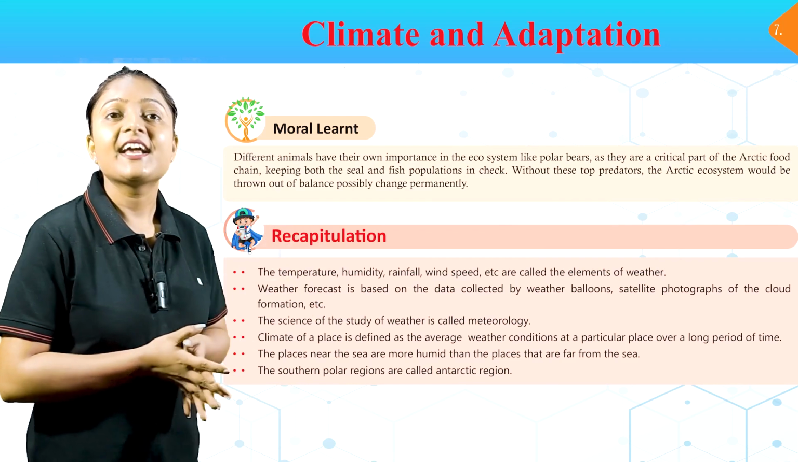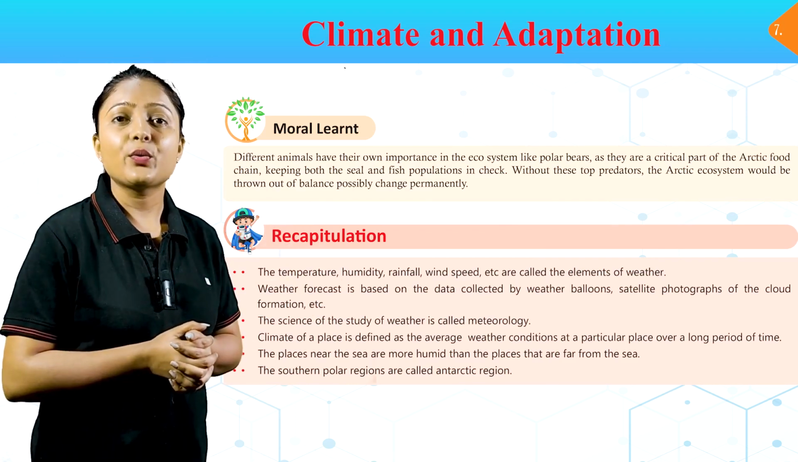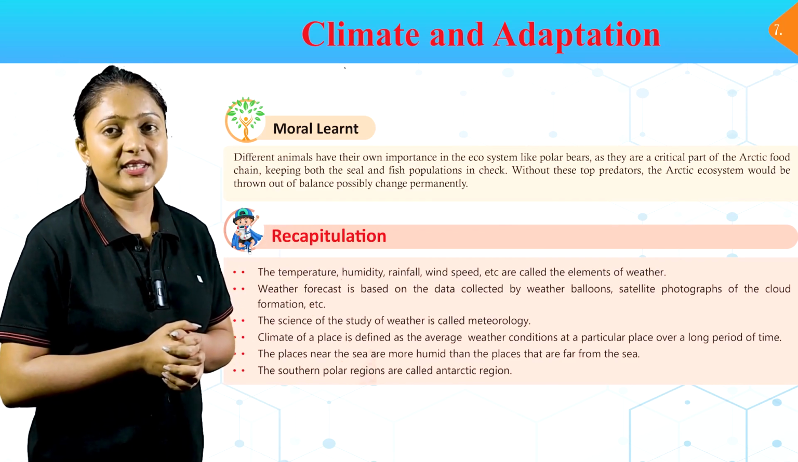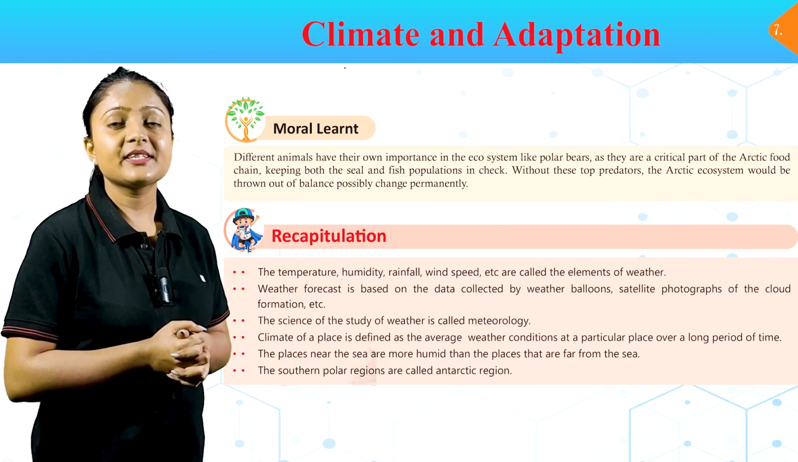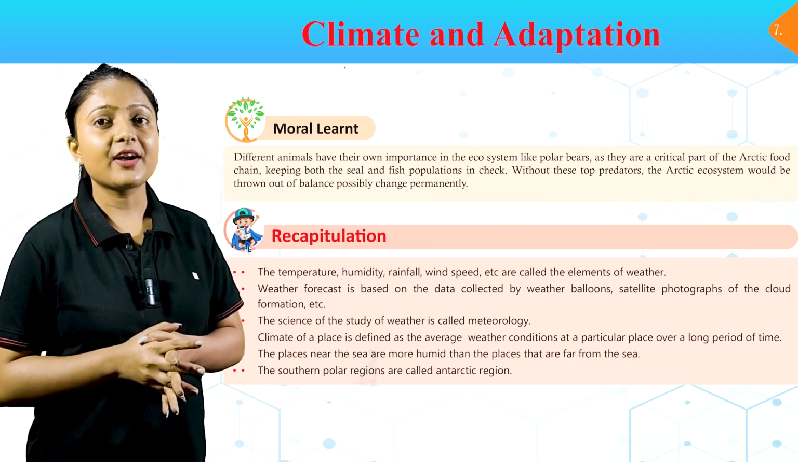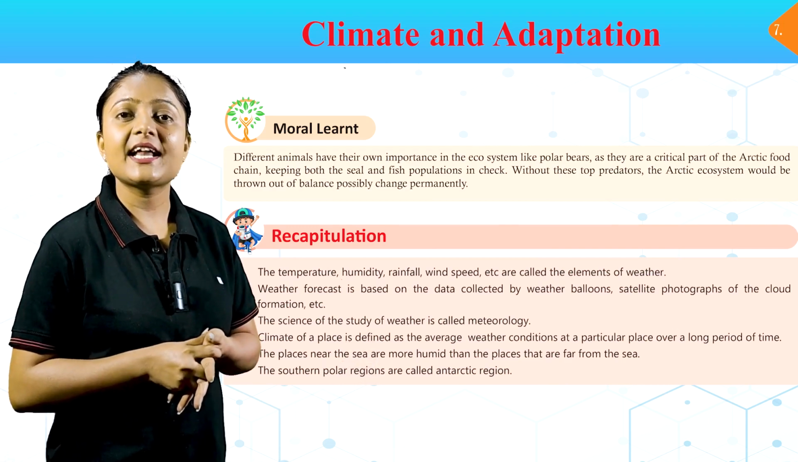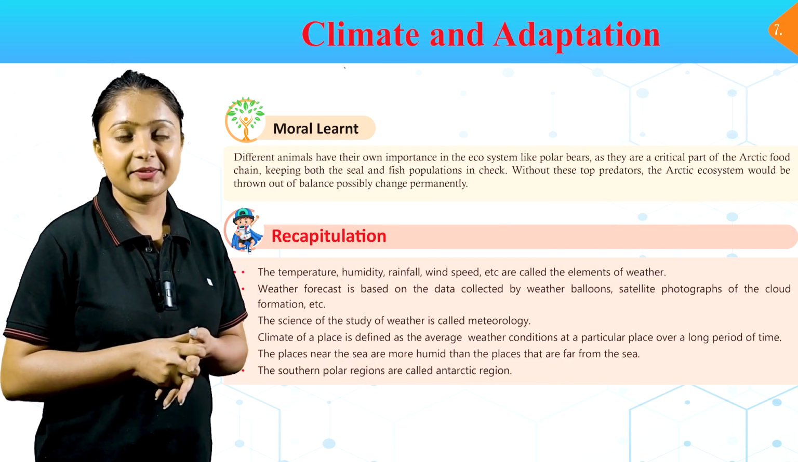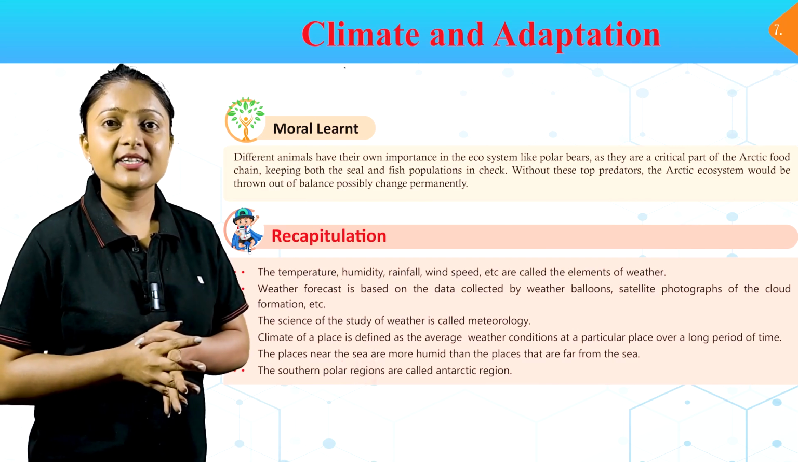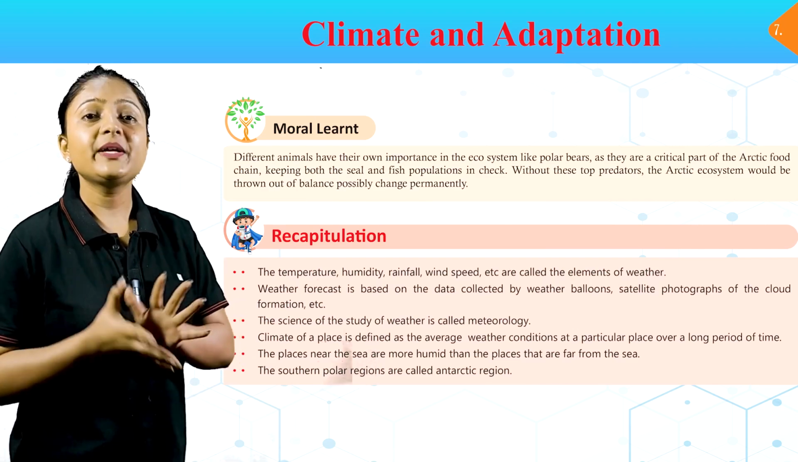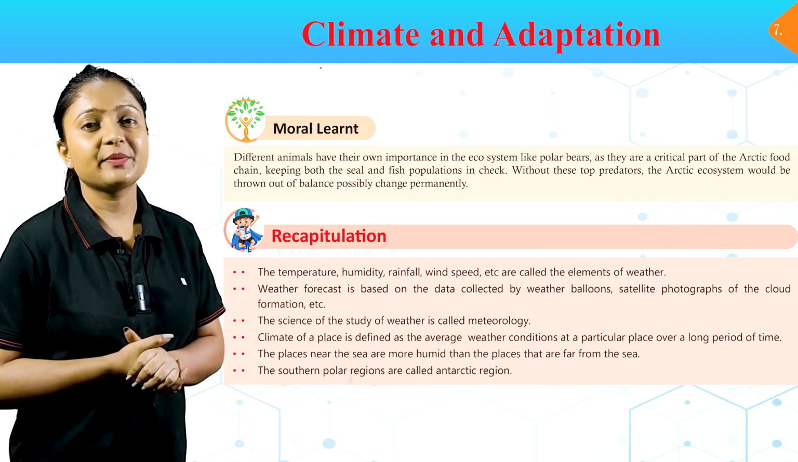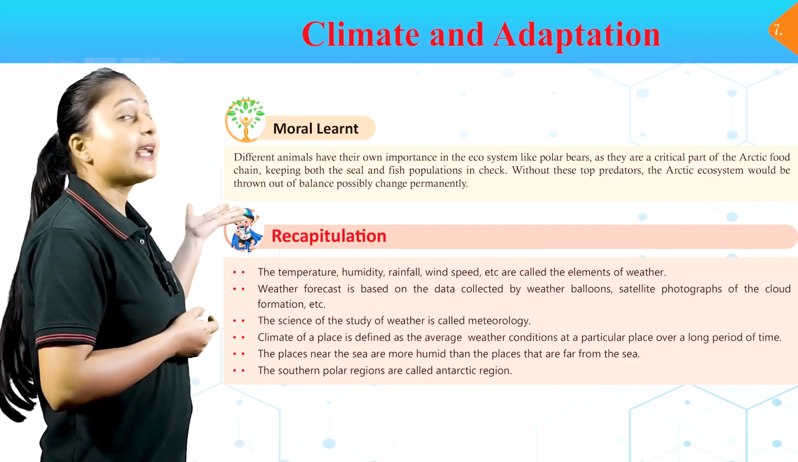Moral learnt. Different animals have their own importance in the ecosystem, like polar bears, as they are a critical part of the Arctic food chain, keeping both the seal and fish population in check. Without these top predators, the Arctic ecosystem would be thrown out of balance, possibly changing permanently.